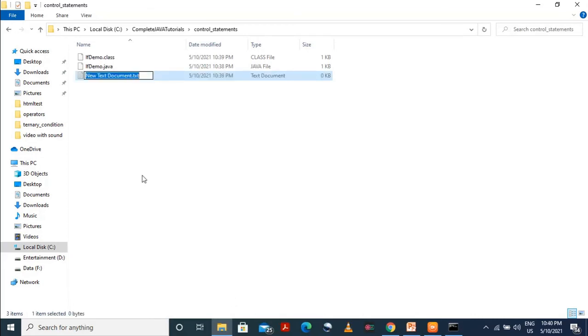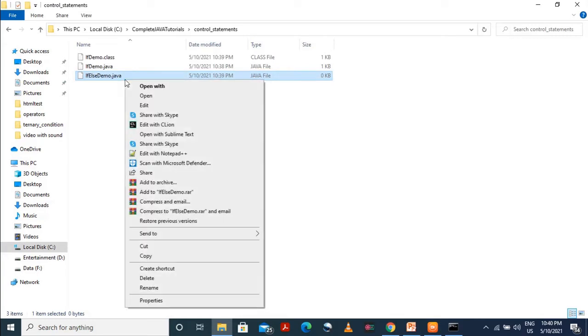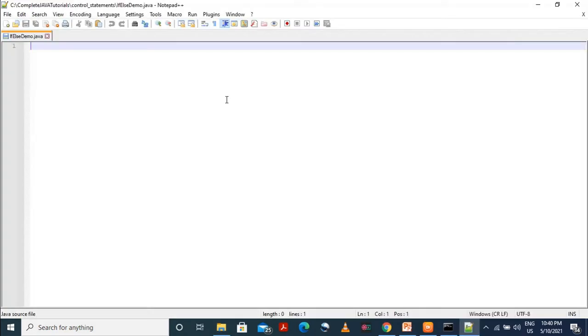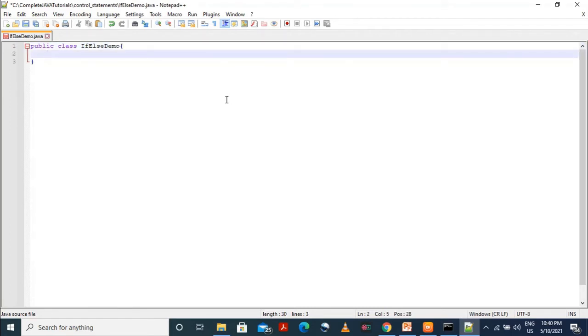So we will create another class for our if else statement. I'll name it ifelsedemo.java. Then it will ask for your permission, say yes. Now open it with Notepad++. Here we will write the class name, public class ifelsedemo. I'm keeping the file name and class name the same, but it is not at all necessary that you keep them the same. I have told you this in earlier videos also.